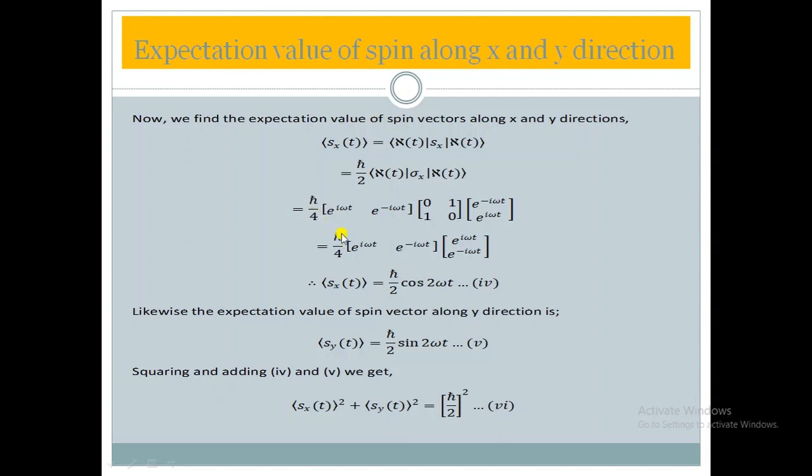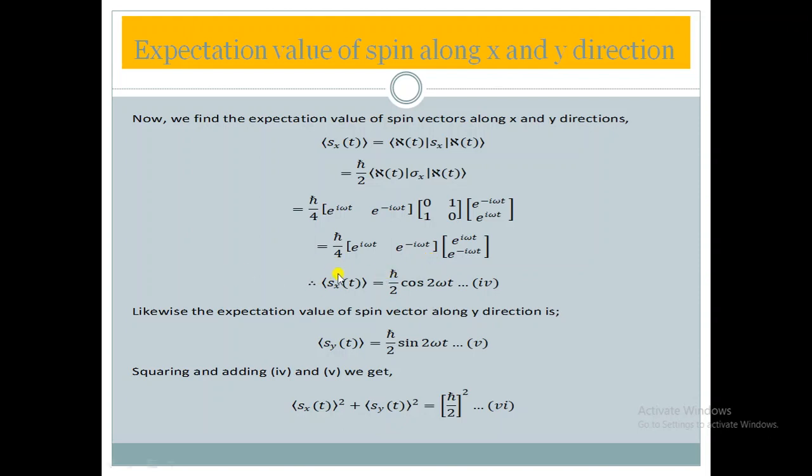Now h-bar by 4 as it is, and the first matrix we write as it is. Now multiply: 1, 0 into this gives 0, and 1 into e to the power i omega t, e to the power i omega t, and 1 into e to the power minus i omega t, e to the power minus i omega t, 0. If we multiply these, what will we get? e to the power 2i omega t plus e to the power minus 2i omega t, which is in the form e to the power ix plus e to the power minus ix.